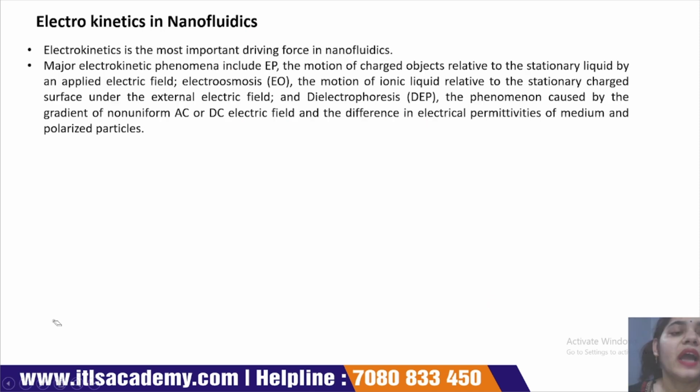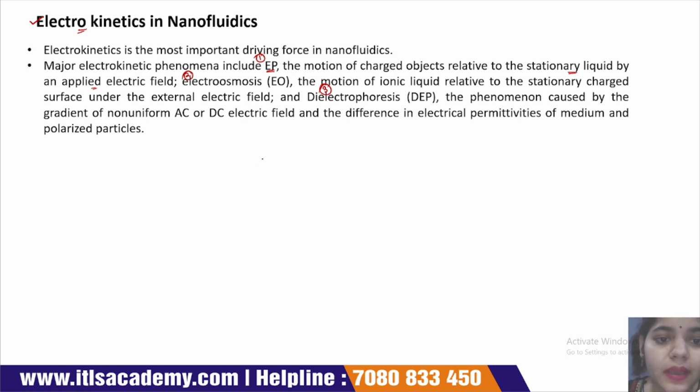Now we understand electrokinetics in fluidics. The electrokinetic driving force is the most important phenomenon in nanofluids. The first major electrokinetic phenomenon is electrophoresis, the second is electroosmosis, and the third is dielectrophoresis. What is electrophoresis? It is the motion of a charged object relative to the stationary liquid via an applied electric field.